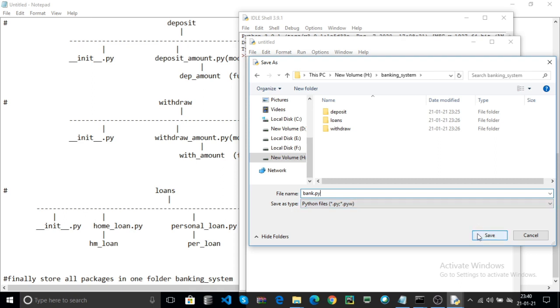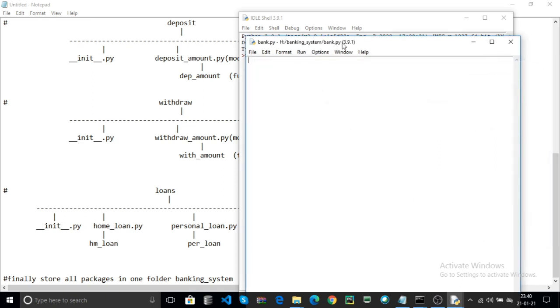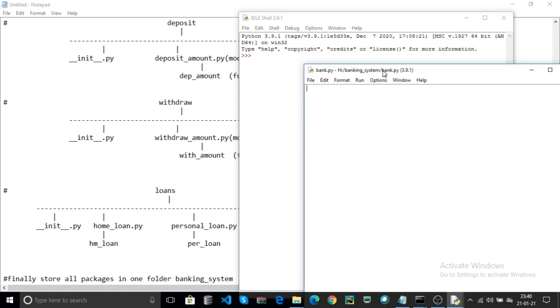Click on save. Now here you can use your already created packages.